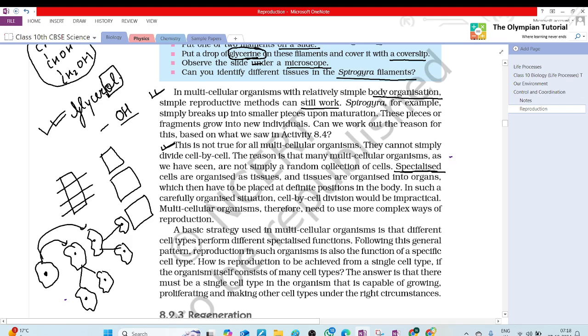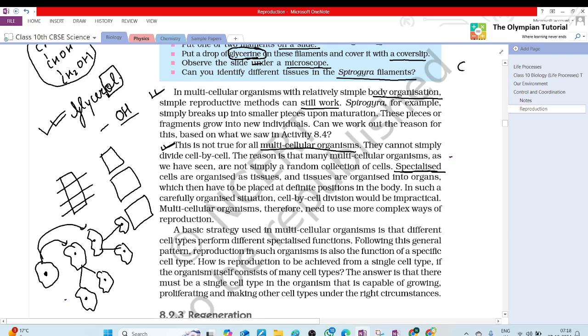Reproduction. So what they are saying, this is not true for multicellular organisms. Fission we have done for unicellular. Next we are doing fragmentation. Fragmentation we are doing for multicellular. How is the body organized?